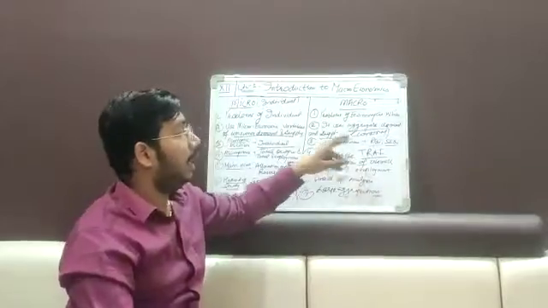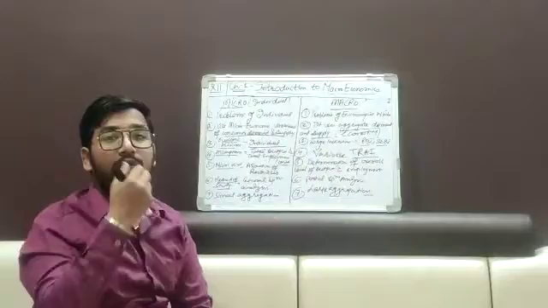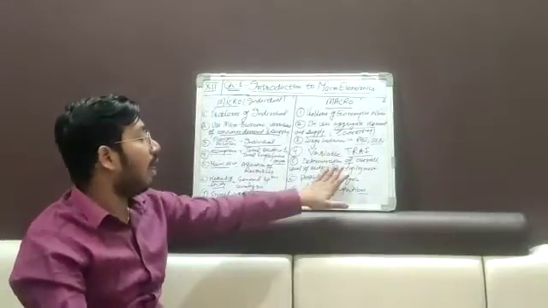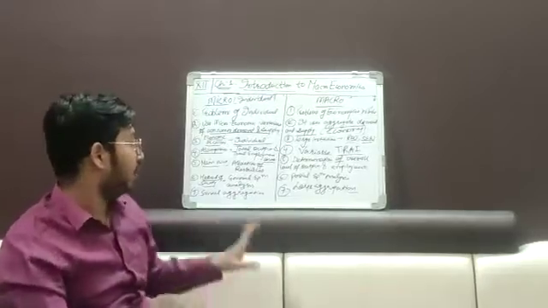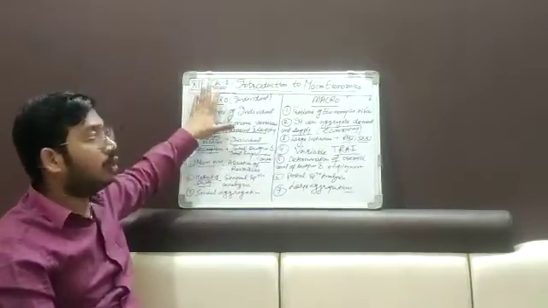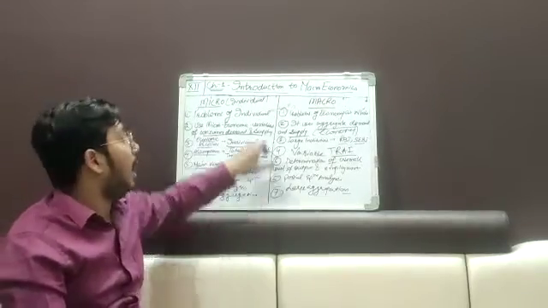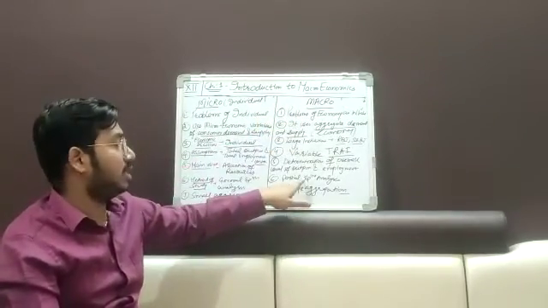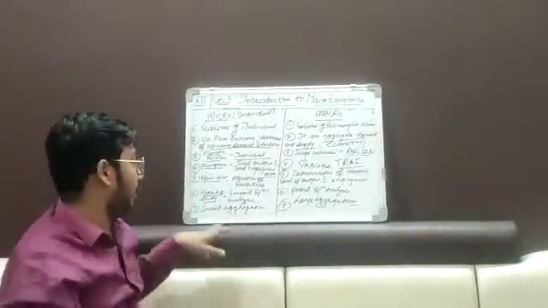Output and employment. It tells us how the total output can be attained, and what level of employment we can attain by using the resources. Okay, next, what is the method of study in micro? It studies by general equilibrium analysis, and in the case of macro, it studies by partial equilibrium analysis. We will explain it further in other chapters.